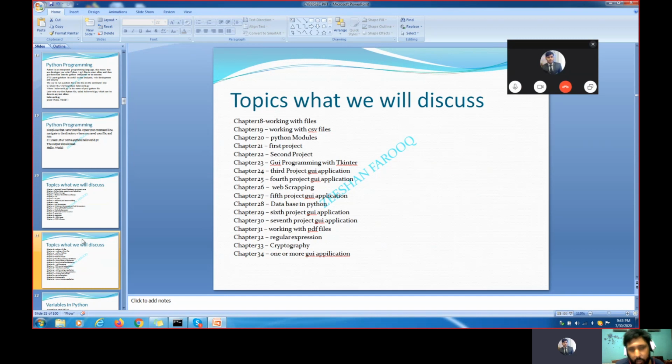Working with files, how exactly we'll work with files, that also we'll see. Python modules we'll see. How are we going to write the first program and the second program, and then we'll do GUI programming. GUI means we can create buttons, and then those buttons can interact with the database. Okay, the web scraping process, the first program, all this, like cryptography. Cryptography is a concept of what? Ethical